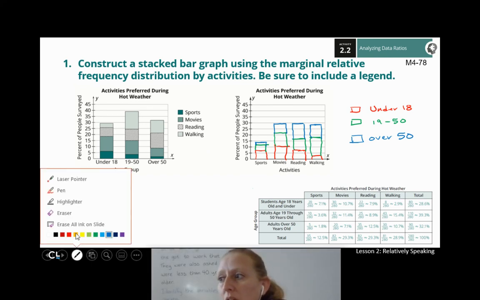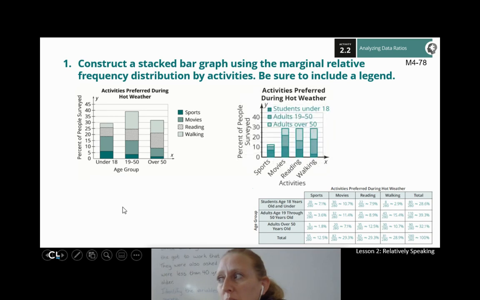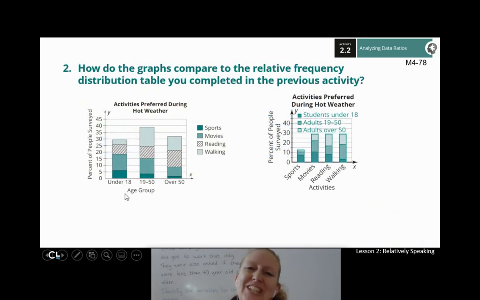After all that hard work, though, I'm going to erase this, and I'm going to bring up the nice, pretty one that the book did. It's a little easier to use. So, question number 2 on page 78. How do the graphs compare to the relative frequency distribution table you completed in the previous activity? How are these related? Go ahead and pause, jot down your thoughts, hit play to keep going.